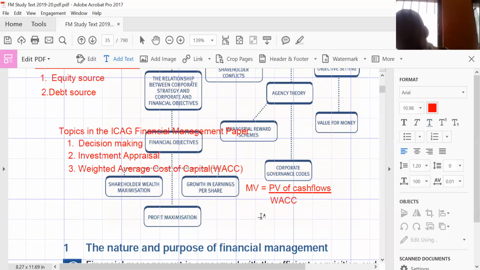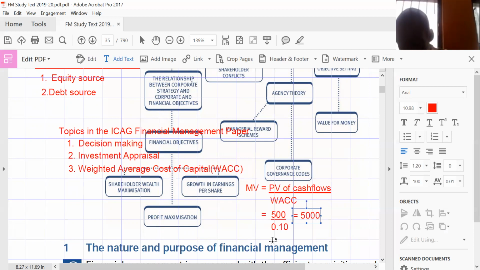Right. So now let's give an example over here. If we are just making an instance, if the present value of the company is 500, and if it happens that the WACC is, let's say, 10%, it's going to be 0.10. At the end of the day, we are going to get 5,000. So 500 divided by 0.1, that is 10%. 0.10 is 10%. That will give you 5,000.